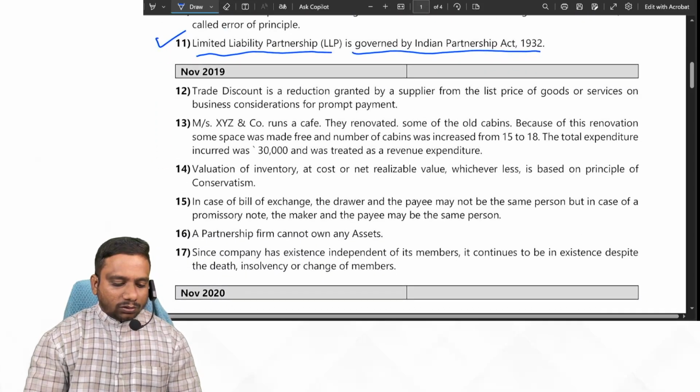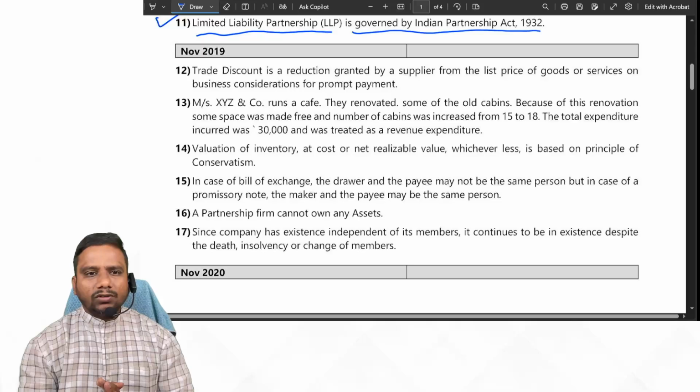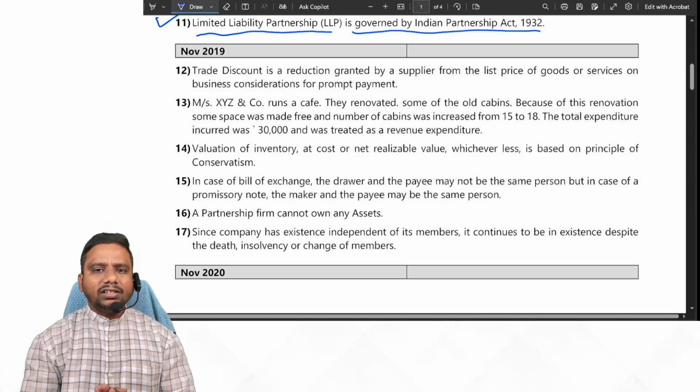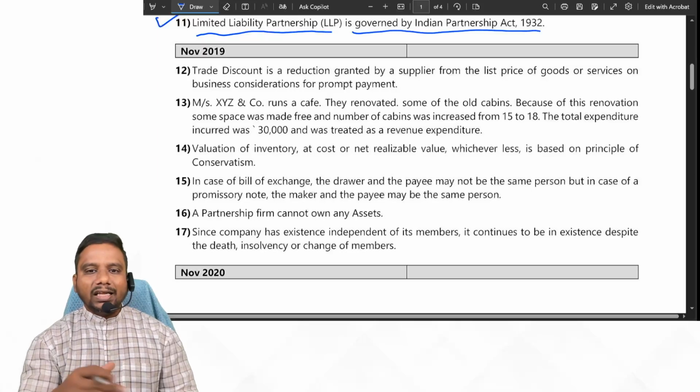To get November 2019 question. In each attempt we get 6 true or false statements. Out of that, I already said some true or false statements are eliminated, or some duplications also eliminated.